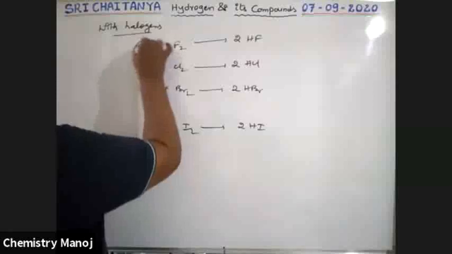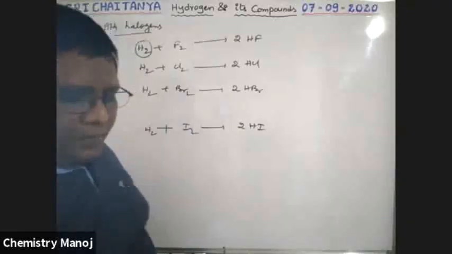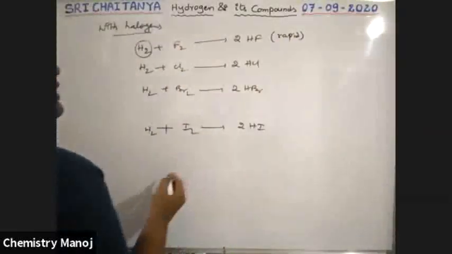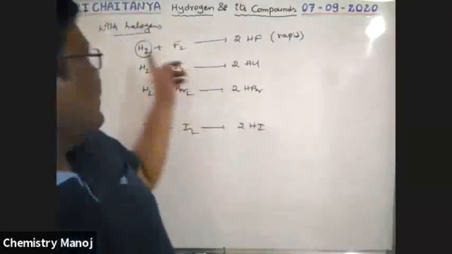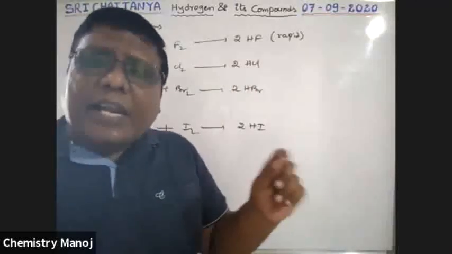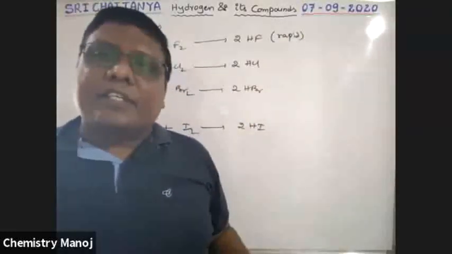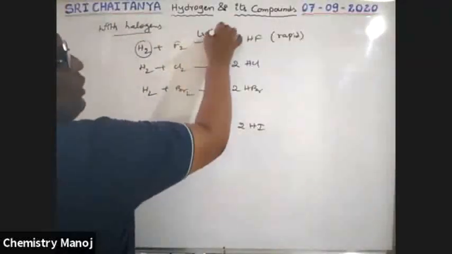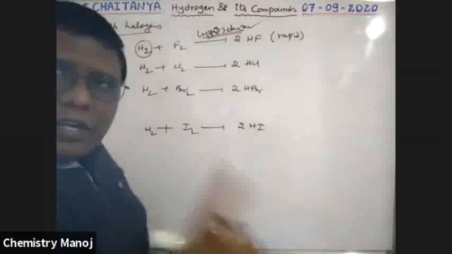See, hydrogen's reaction with fluorine is a vigorous reaction, instantaneous, very fast, rapid reaction. Whenever hydrogen is in contact with fluorine, the reaction automatically takes place. That means huge attraction between those two is available, and so it is the best example for instantaneous, fast reactions. This takes place in the presence of light or dark. In both cases, the reaction takes place.